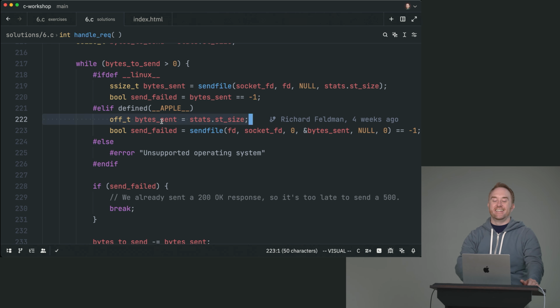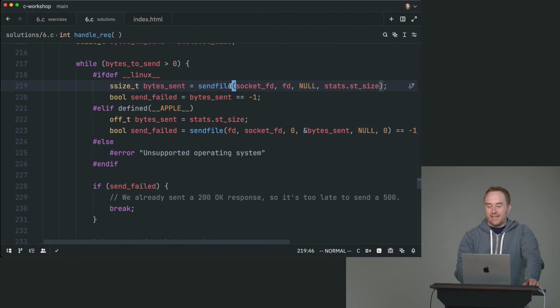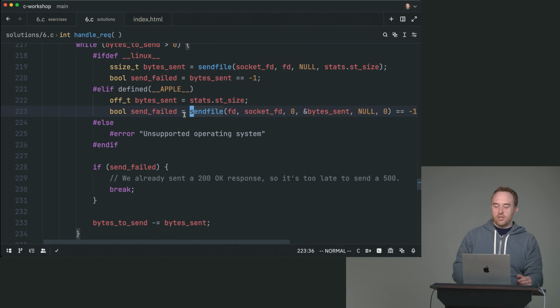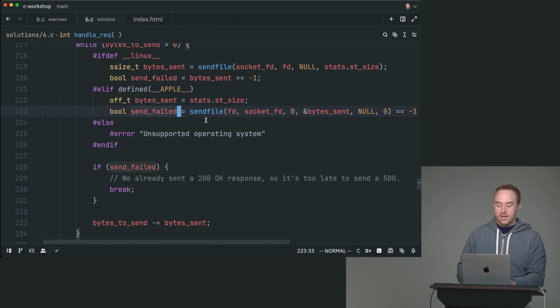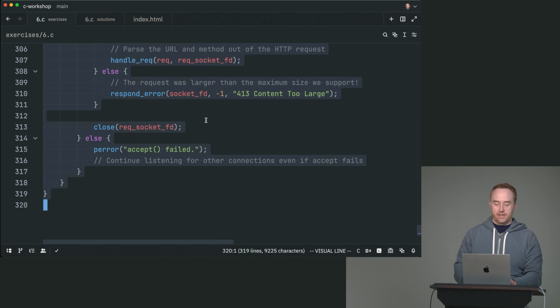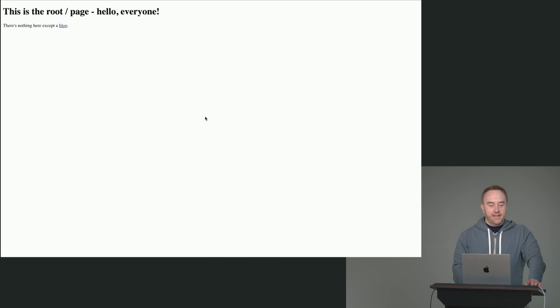funky C APIs. I look at this and I think the Linux one makes more sense to me. It seems nicer to use, but the BSD authors decided to do it this way, and so if you want to do it on macOS, this is what you've got to use. So at the end of this, we do that, and then we've actually sent all the stuff that we want. Very cool. I'm just going to copy this over here from the solutions,